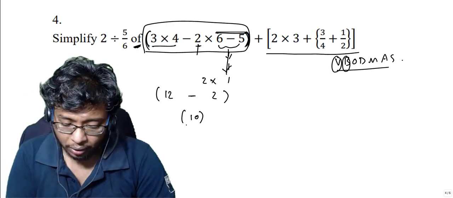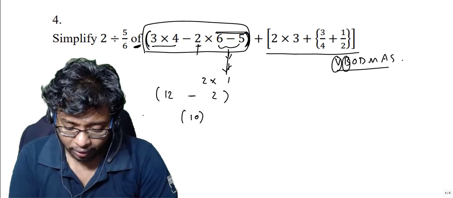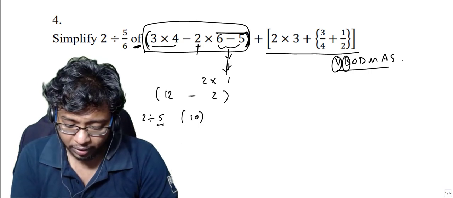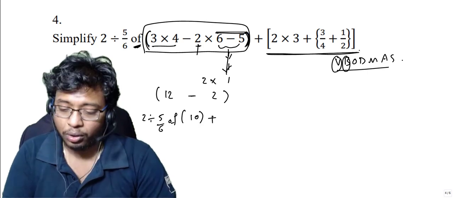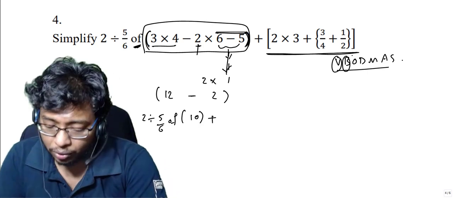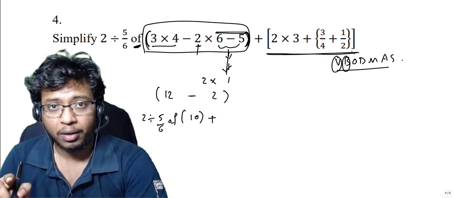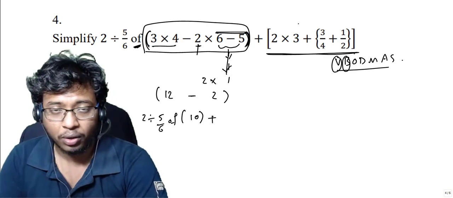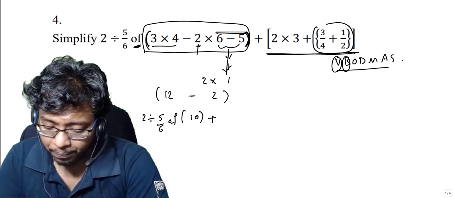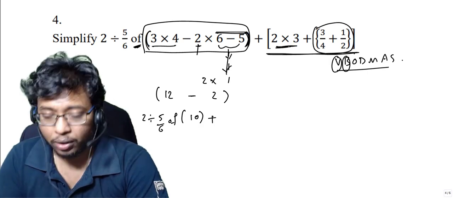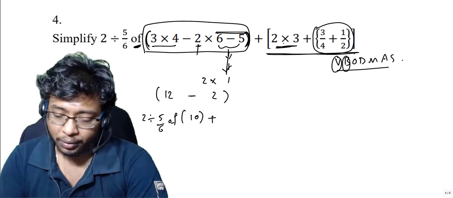So here you leave 10 like this. So I will write it here: 2 divided by 5 by 6 of 10 plus we have this bracket. So now start solving the bracket. Once you come to this bracket, again apply VBODMAS. So here we don't have vinculum, but then we have a bracket. So preference comes here. Okay, instead of doing 2 into 3, first we have to solve this one.